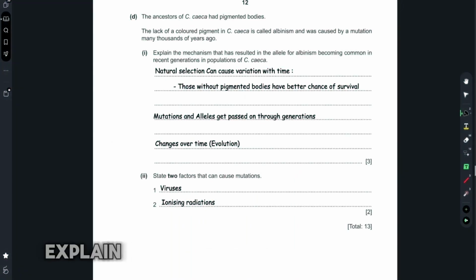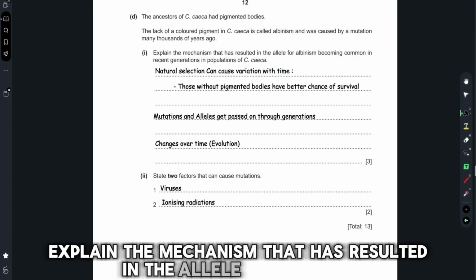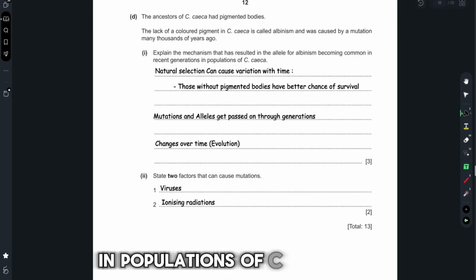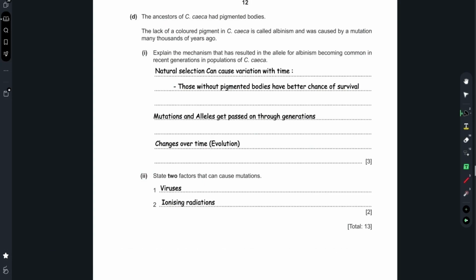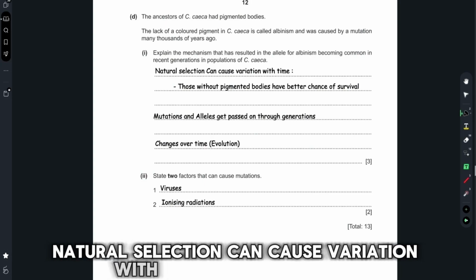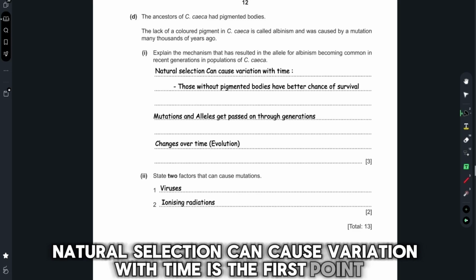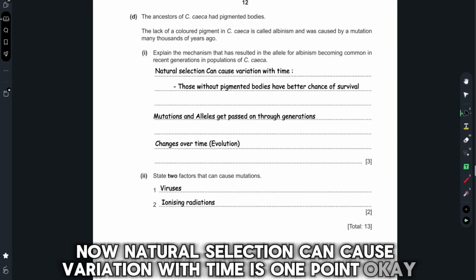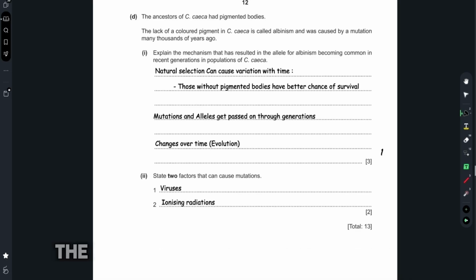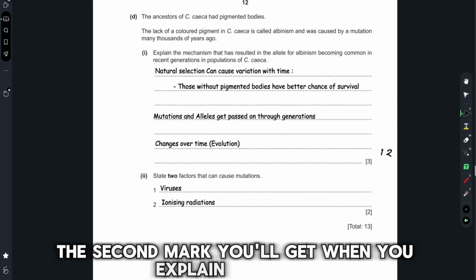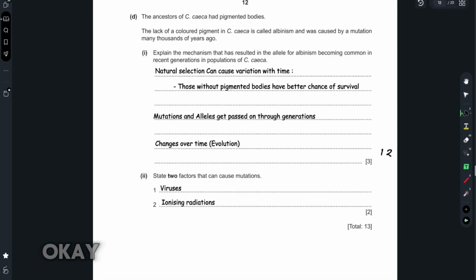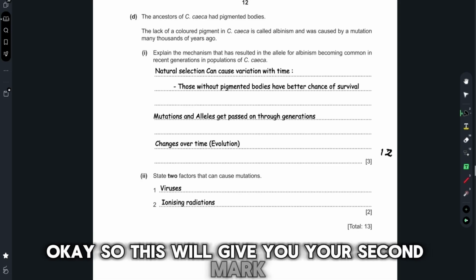Part 1. Explain the mechanism that has resulted in the allele for albinism becoming common in recent generations in populations of C. caica. Natural selection can cause variation with time is the first point. Now, natural selection can cause variation with time is 1 point, okay? So that is going to give you 1 mark. The second mark you'll get when you explain this point. So those without pigmented bodies have a better chance of survival, okay? So this will give you your second mark.